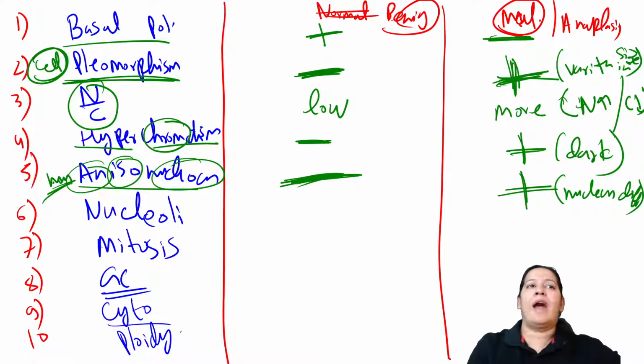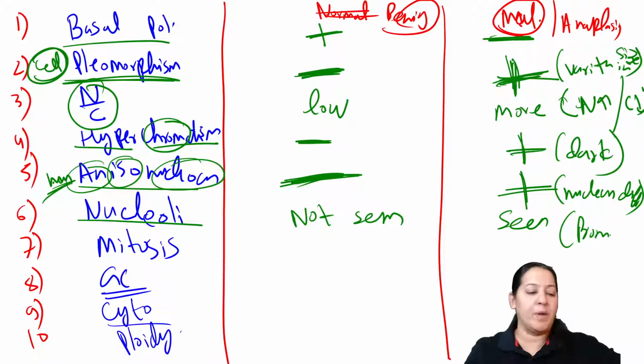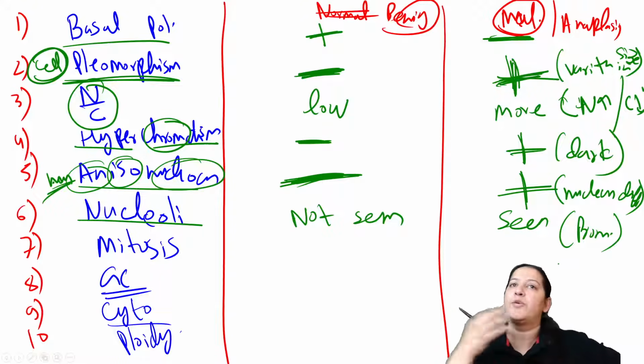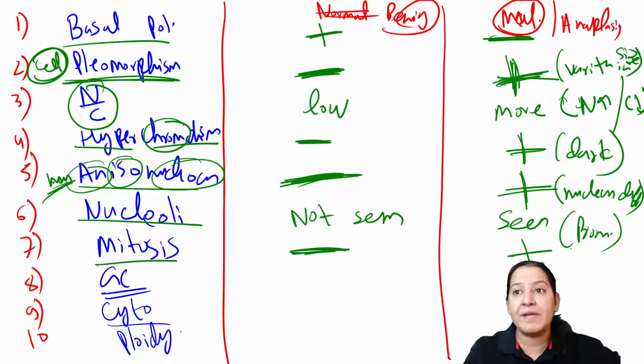What about nucleoli? Nucleoli are absent or not seen in benign tumor. They are seen. They are prominent in malignant tumor. Nucleoli are present inside the nucleus. What about mitosis? Mitosis is absent in benign tumor. They are present in malignant tumor.